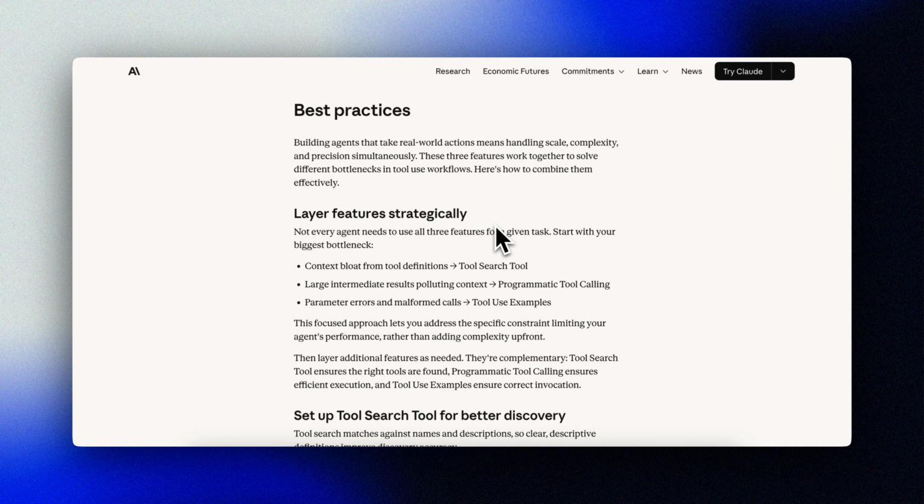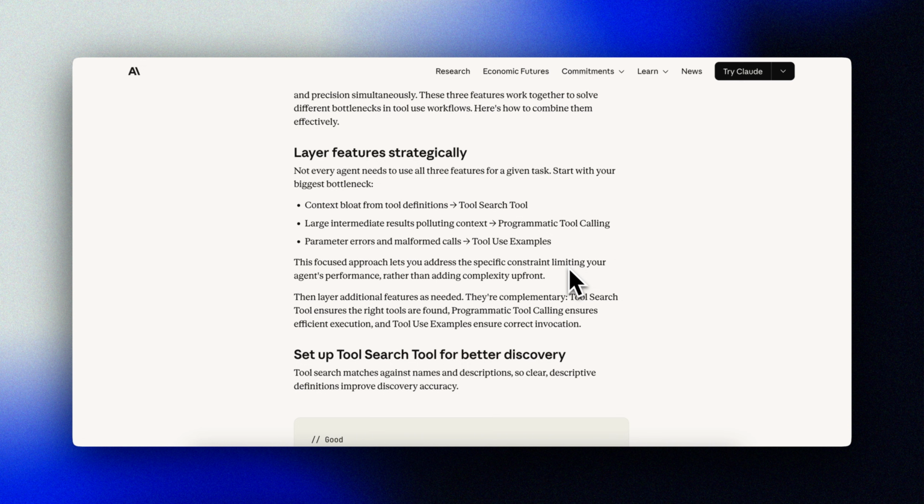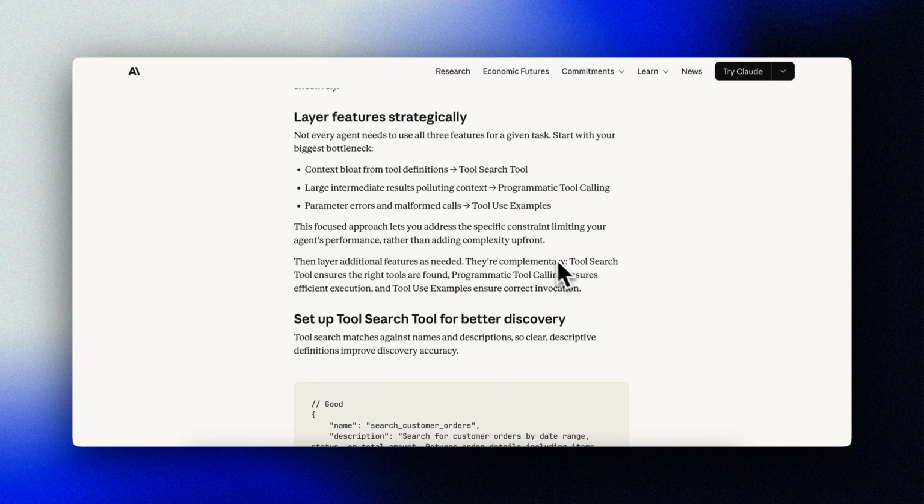Here's the key insight. These features are complementary. You layer them based on your bottlenecks. Context bloat from definitions, use the tool search tool. Large intermediate results, make use of the programmatic tool calling. Parameter errors, tool use examples. A complex agent might use all 3 of them. Search discovers tools, examples ensure correct invocation, programmatic calling handles orchestration. Each solves a different problem.